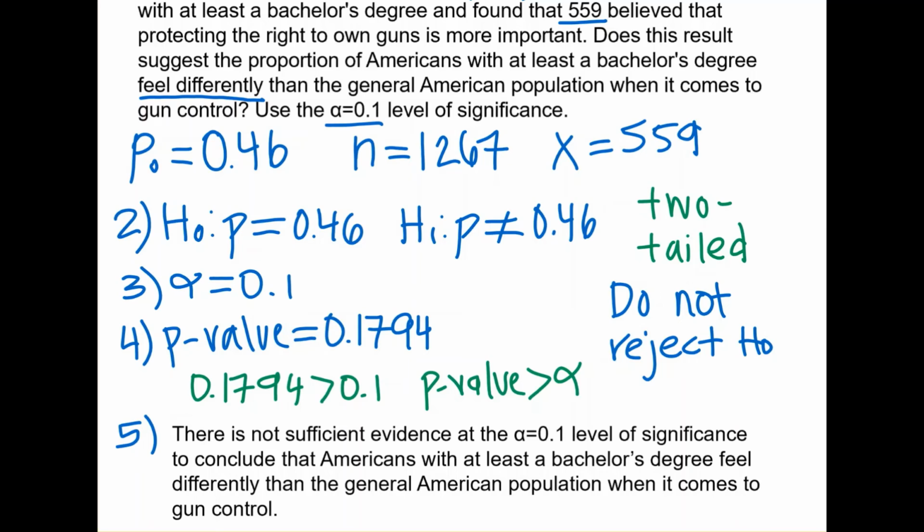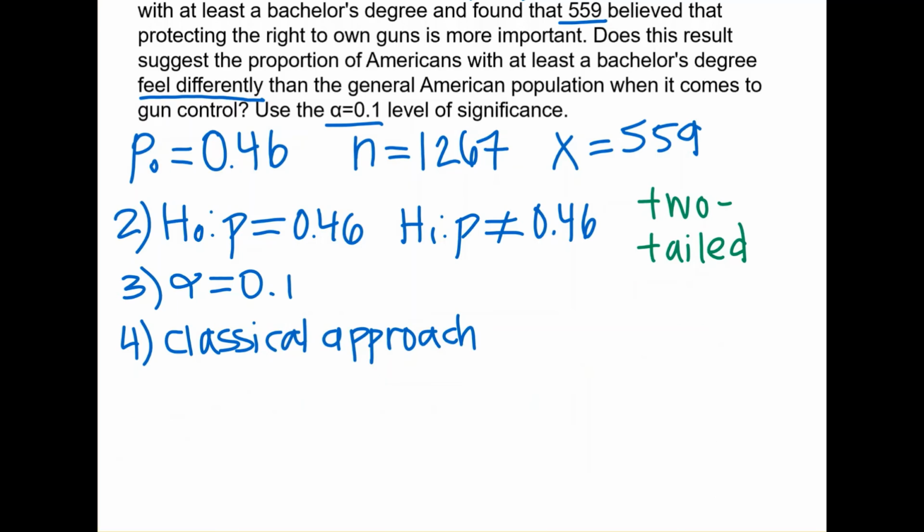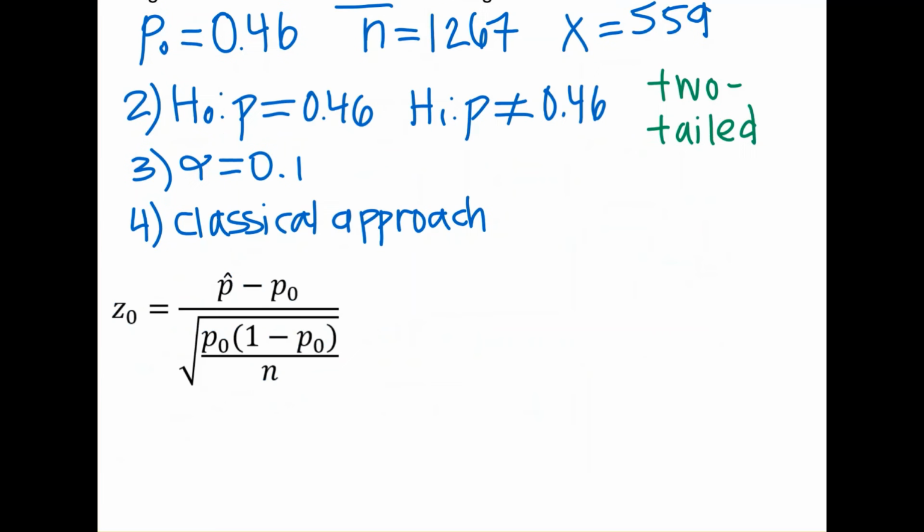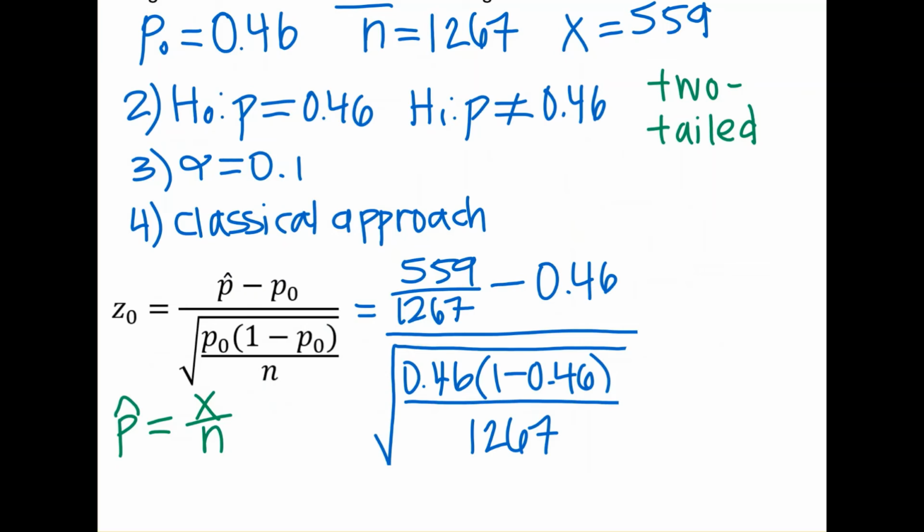Now let's use the classical approach. Steps 1 through 3 are the same for the classical approach, so we will start the classical approach with step 4. First, we need to compute the test statistic z0. Recall that p hat equals x over n. Now let's substitute the values. Type this in your calculator and you get approximately negative 1.34. You can also find the test statistic in StatCrunch.